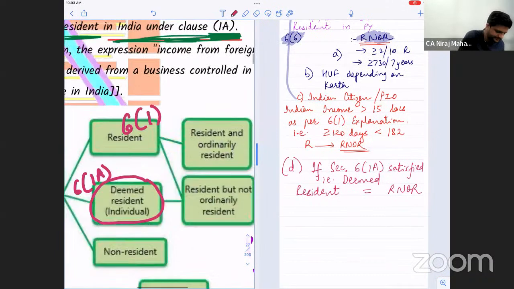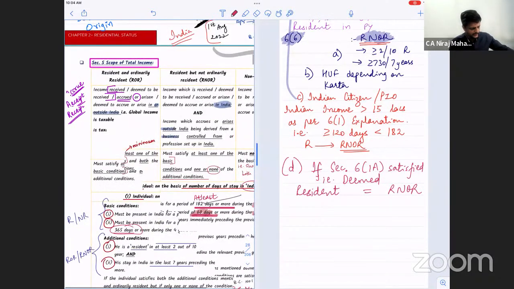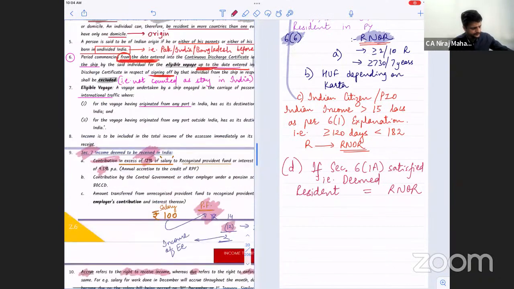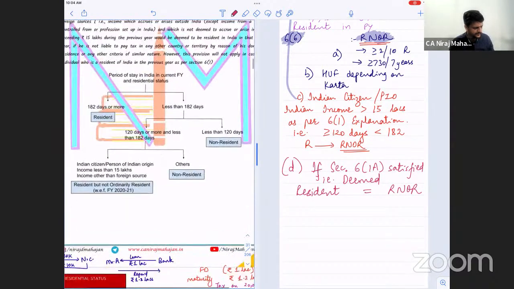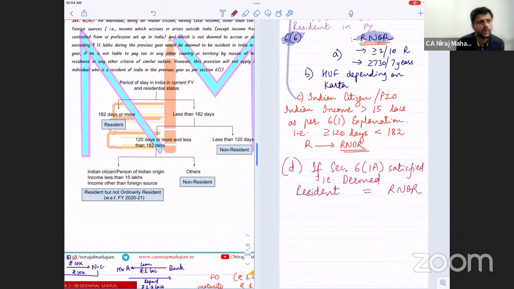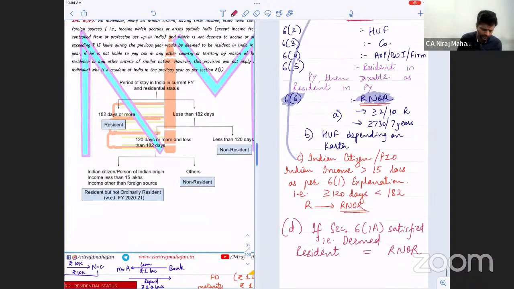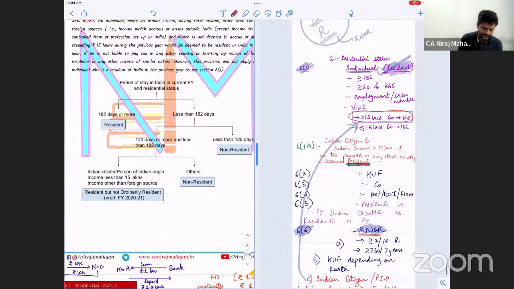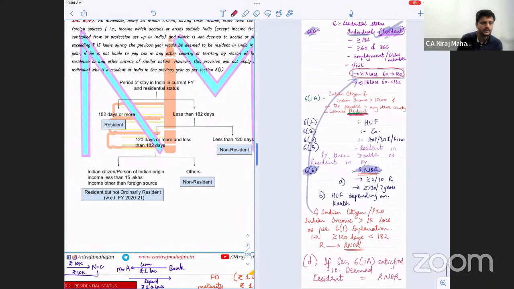And in 6.1, more than 15 lakh rupees in India, at least 120 days but less than 182 also becomes RNOR. Come to page 2.7. Ready? Do you want to write all of this, what I have written, as a summary? Tell me.